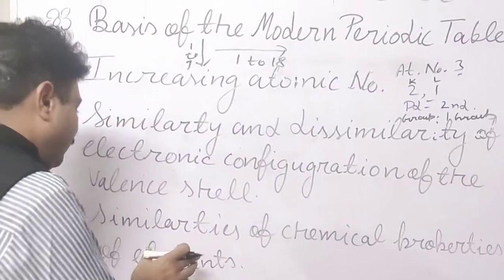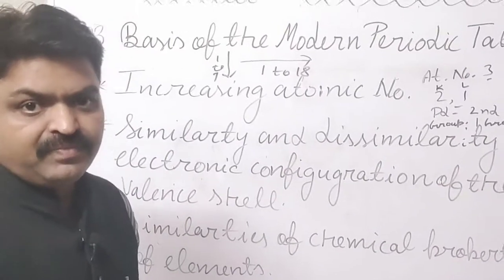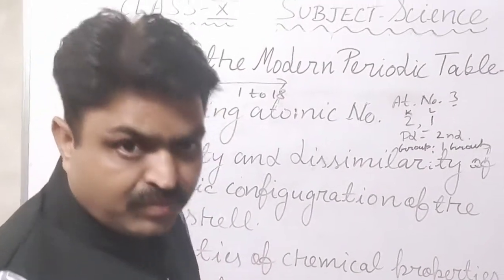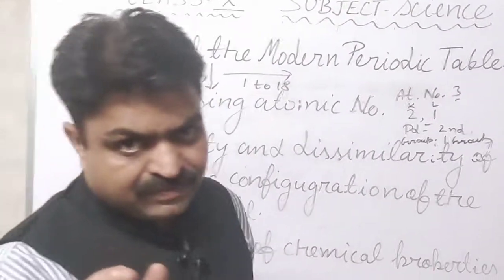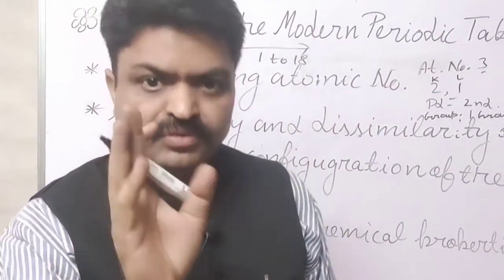Now, the similarities of chemical properties of elements. Across a period, from left to right, the properties change, meaning their properties do not match.